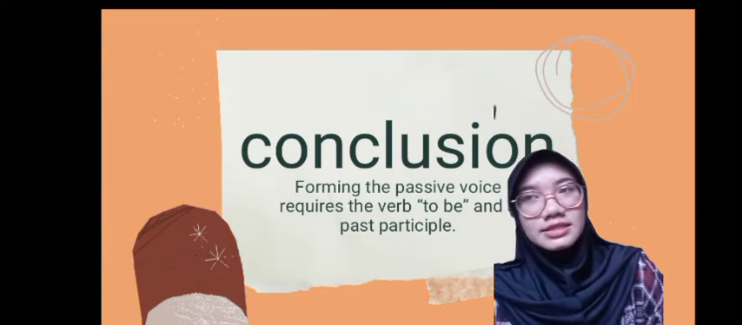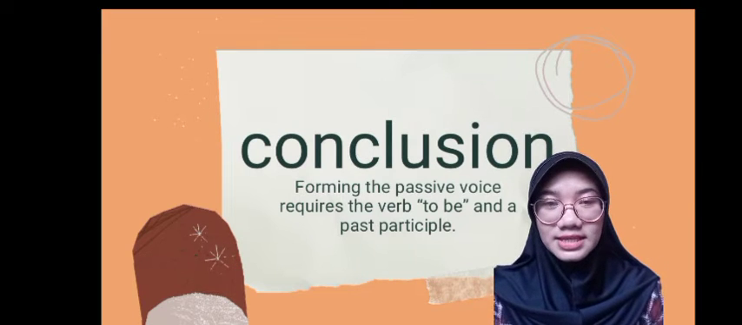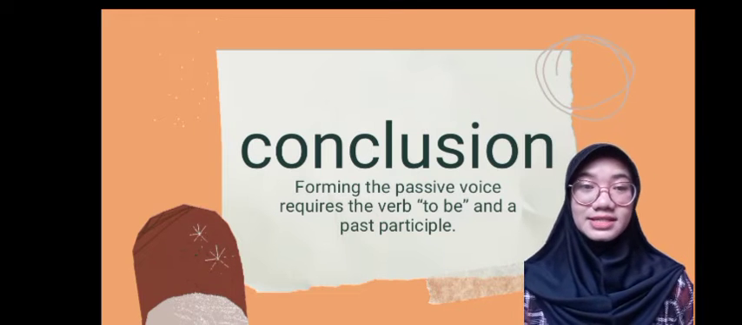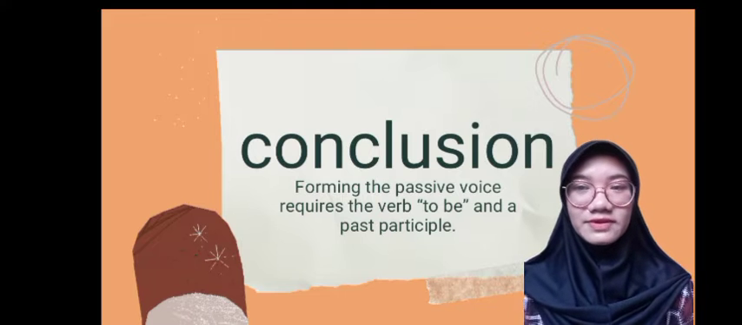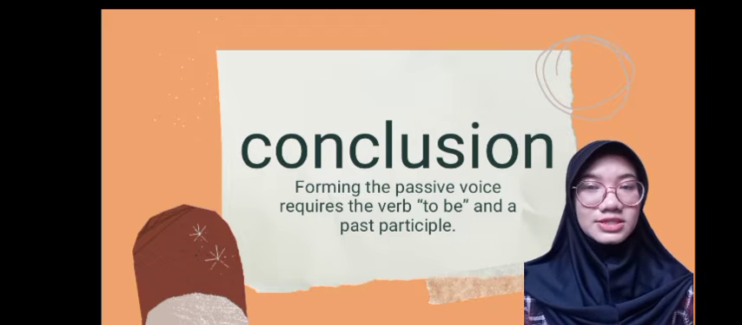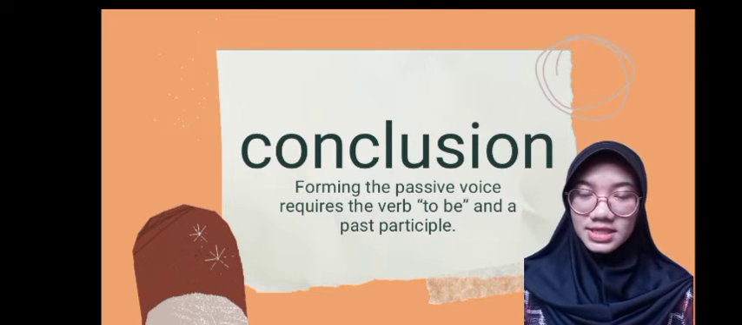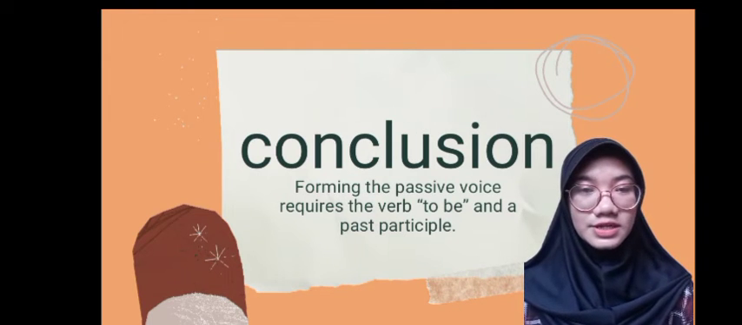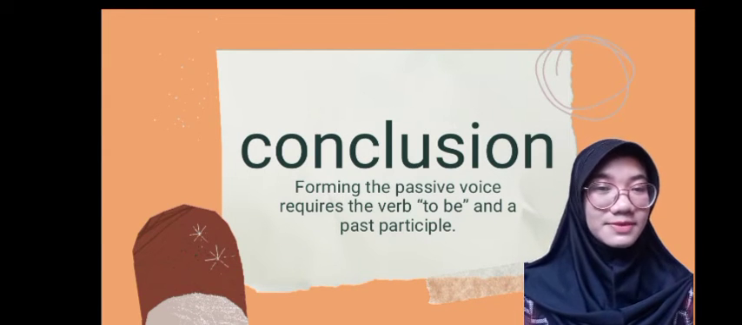So here is the conclusion. Forming the passive voice requires the verb to be and a past participle. So passive voice is very easy, right? Because the passive voice is just formed by using a form of the auxiliary verb like be, am, is, was, were, being, and been. It is verb 3 and it is the past participle. And do not forget to use by for the passive agent.